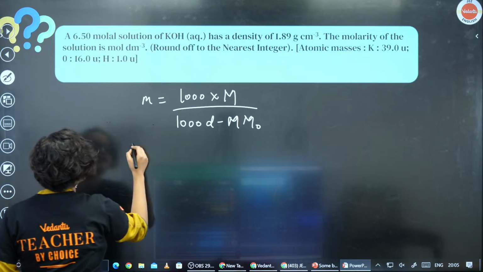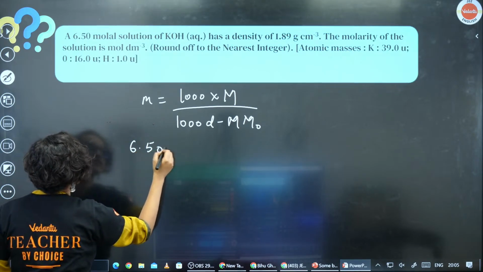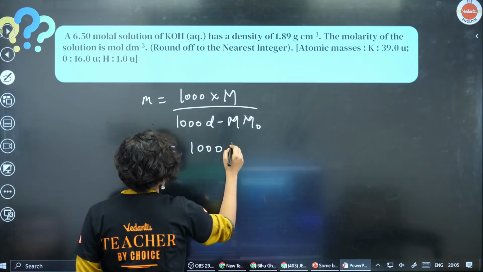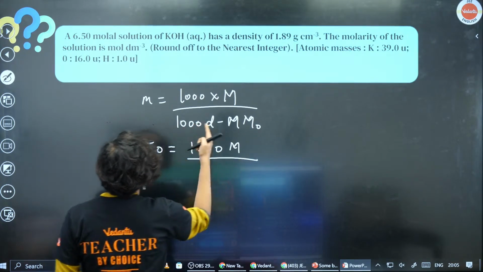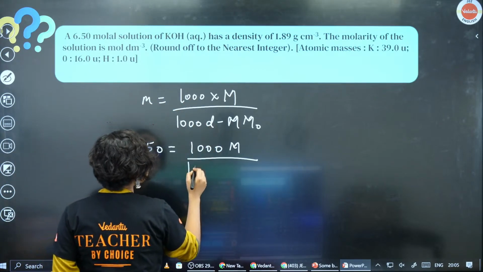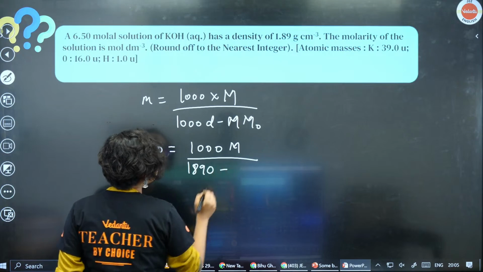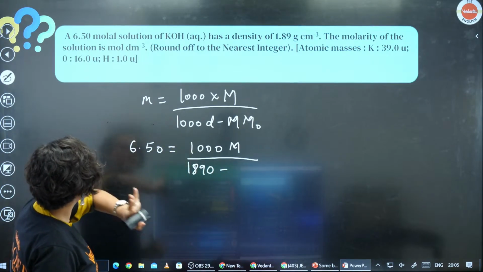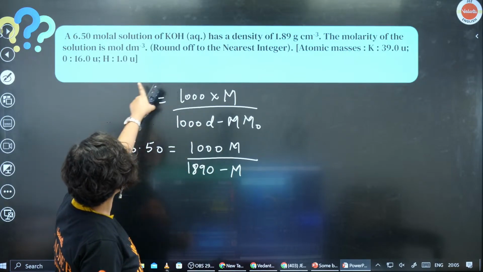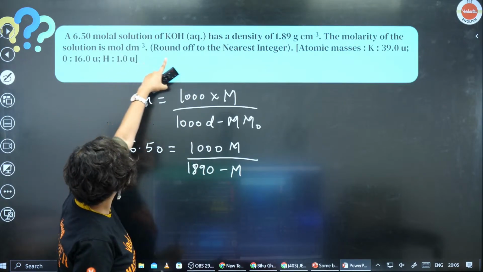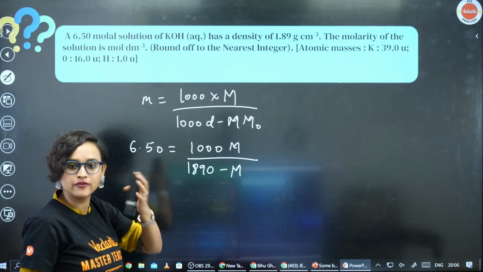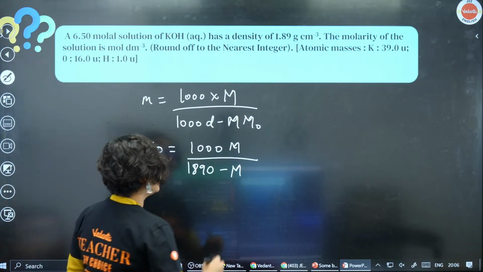Here M is 6.50, that is given to us. D is 1.89, so 1000 D is 1890 minus M. M we still do not know, but we know M0, the mass of the solute. Solute is KOH, so 39 plus 16 plus 1 will be 56.